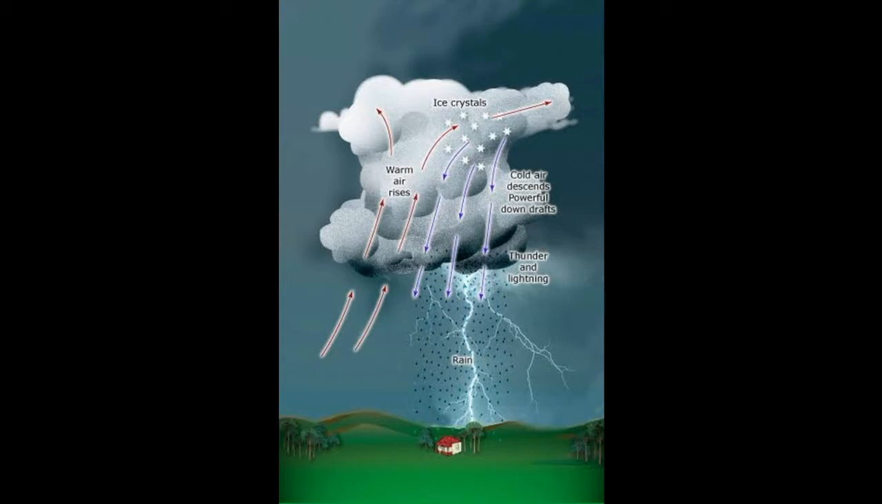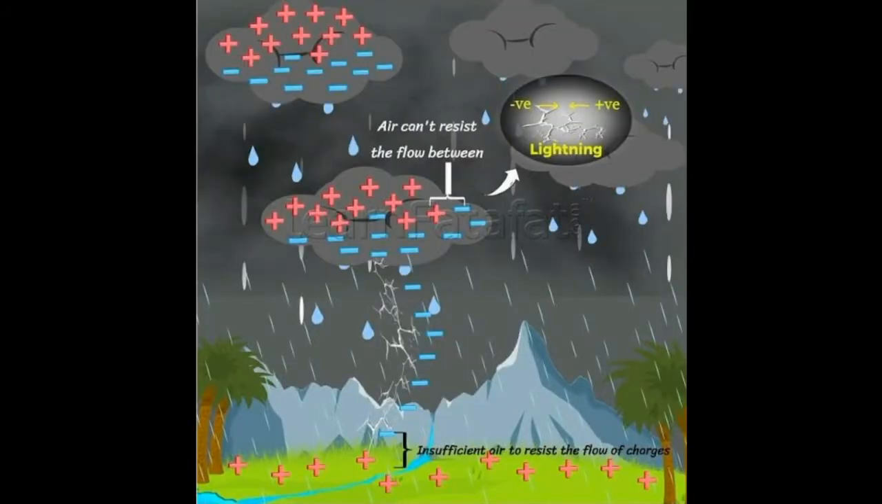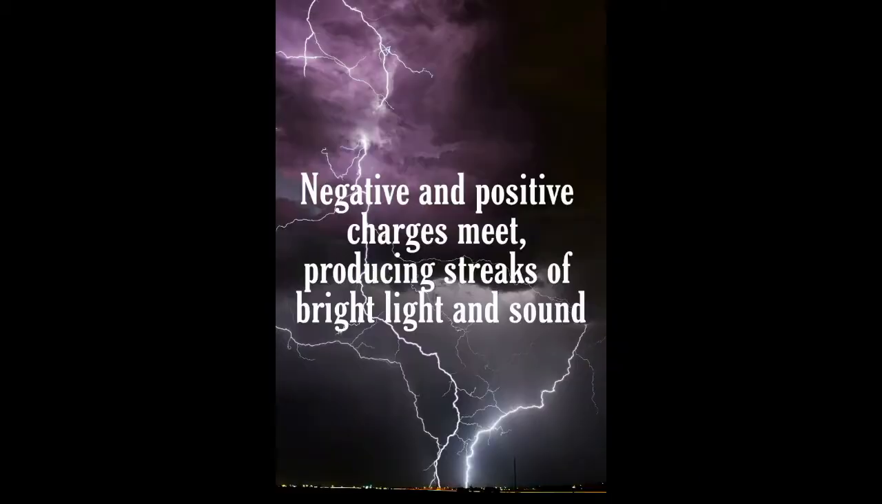By a complex process, the positive charges collect near the upper edges of the clouds and the negative charges accumulate near the lower edges. And there is an accumulation of positive charges near the ground also. When the magnitude of the accumulated charges becomes very large, the negative and positive charges meet, producing streaks of bright light and sound.